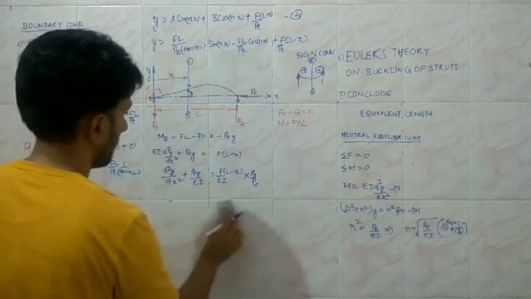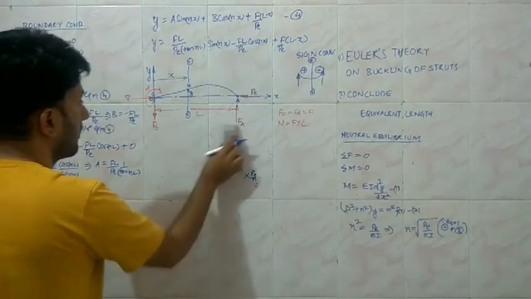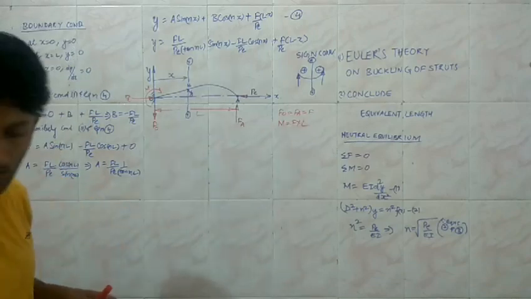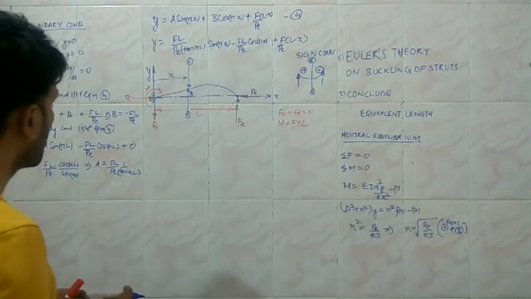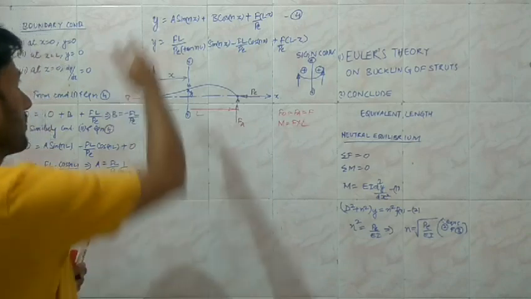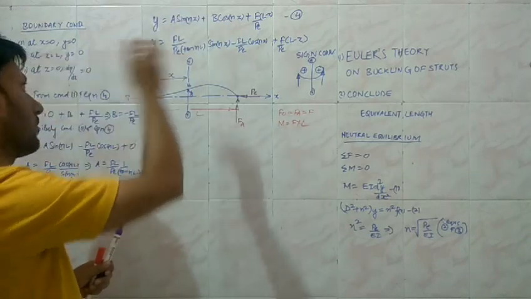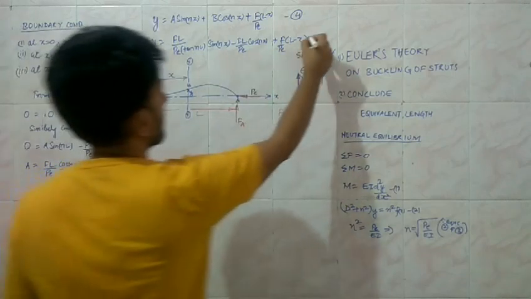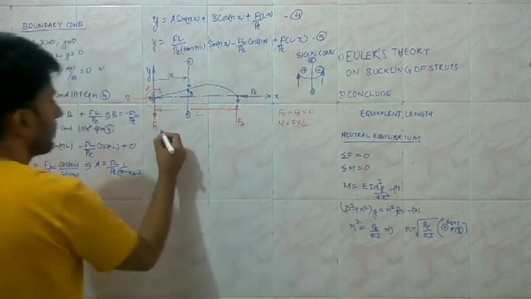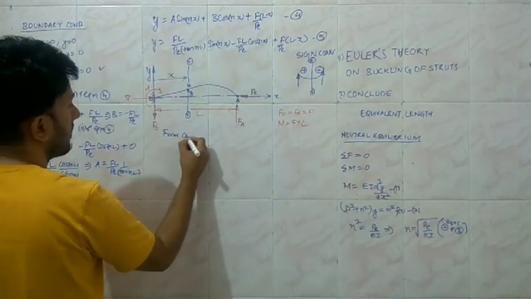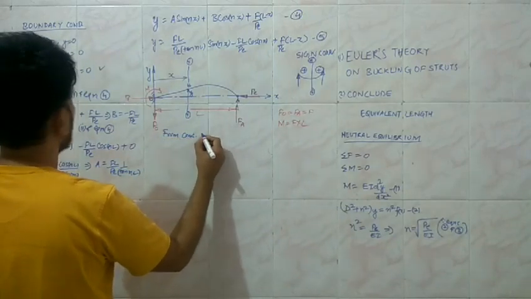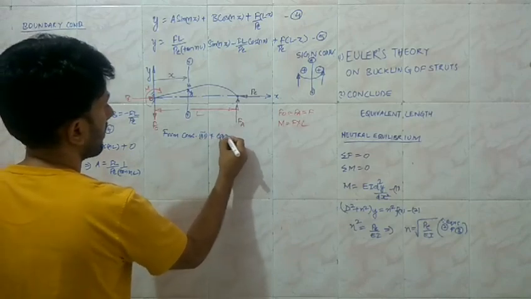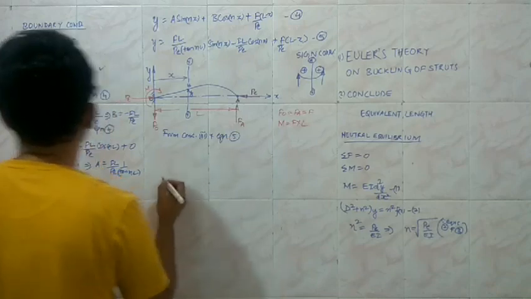So this is the equation in terms of the values of the constants. We are not able to conclude from applying the two boundary conditions for the value of N. So we are going to apply the third boundary condition, and say this is equation number 5. So from boundary condition 3 and equation 5, what we are having,